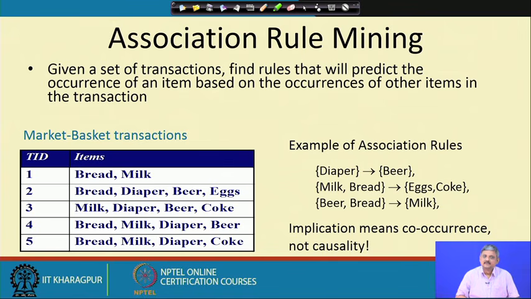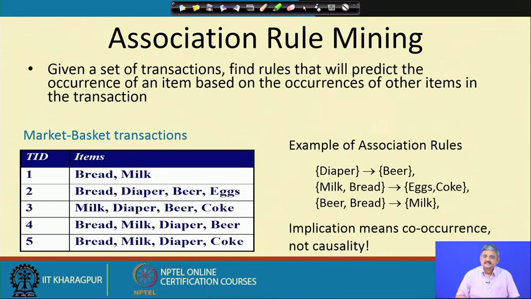Along with that, what is noted is the items purchased by that customer. So, in this table, customer 1 has bought bread and milk, customer 2 has bought bread and diaper and beer and eggs, customer 3 has bought milk and diaper and beer and coke, and so on.